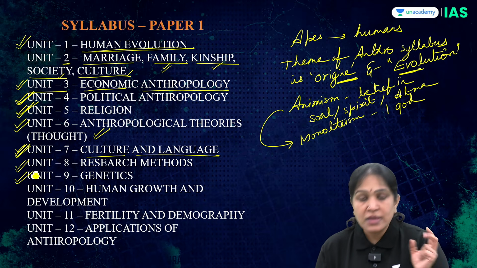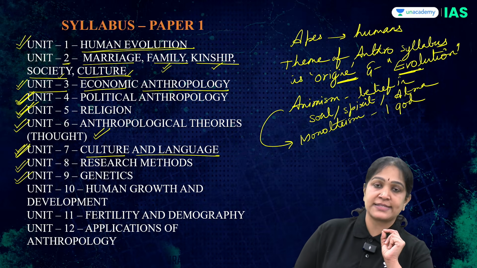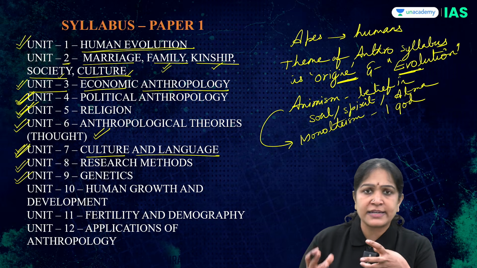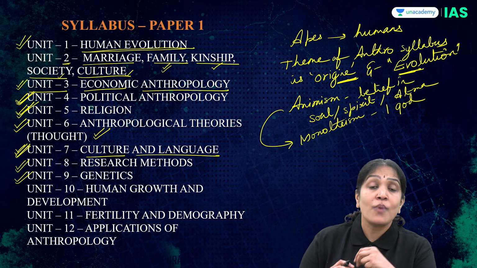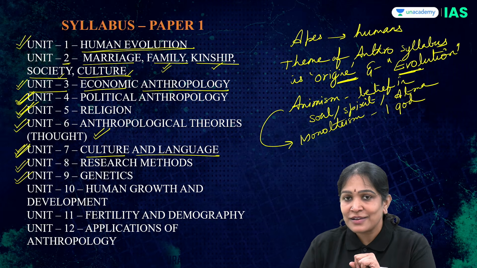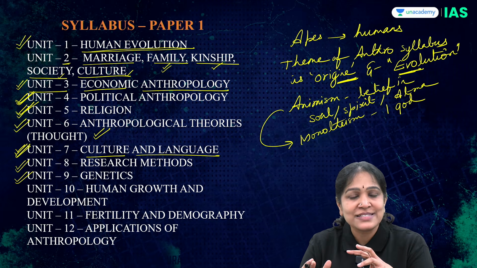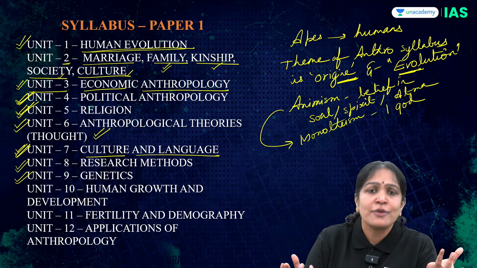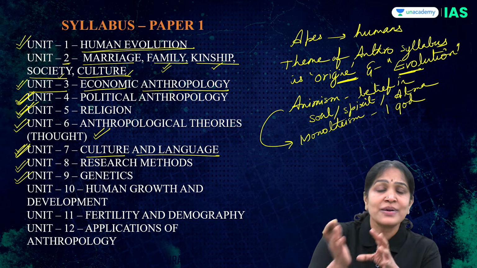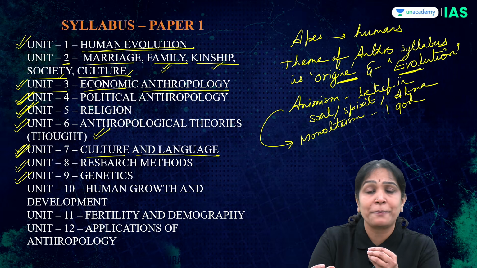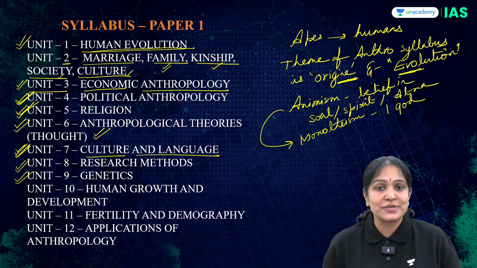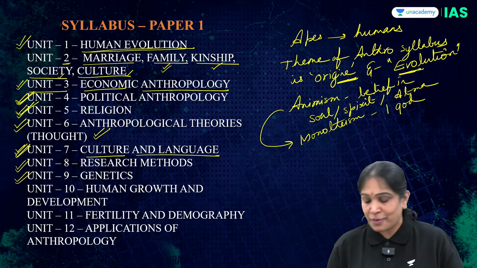And then coming to the 9th unit, that is genetics. Here we study about genes, DNA, chromosomes, genetic diseases. Why are you different from your brother? Did you get this doubt? When you and your siblings are from the same parents, why do you look different? Why don't you match 100%? Why you and your siblings do not match by 100%? Let us try to find the answer as a part of the comprehensive course on anthropology.